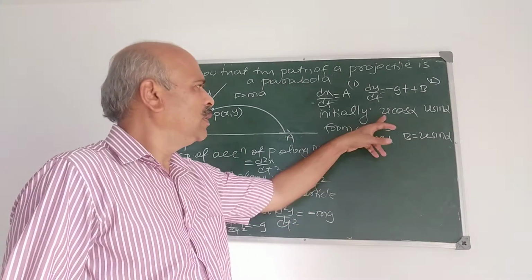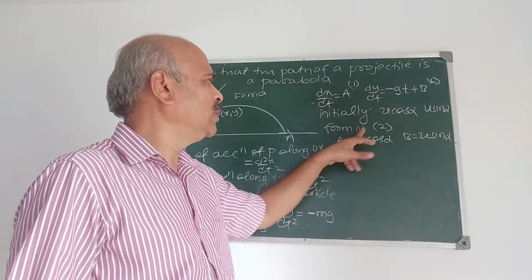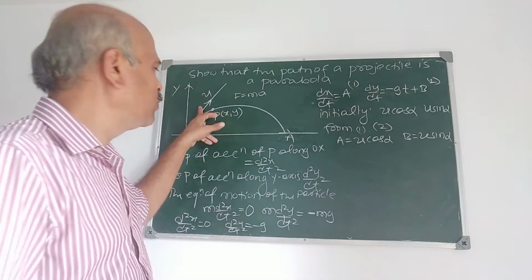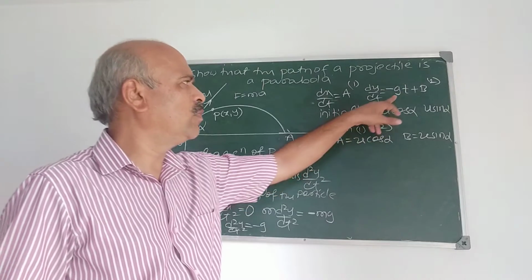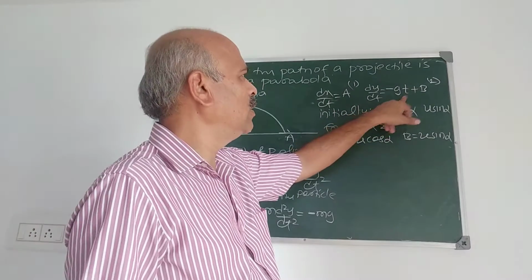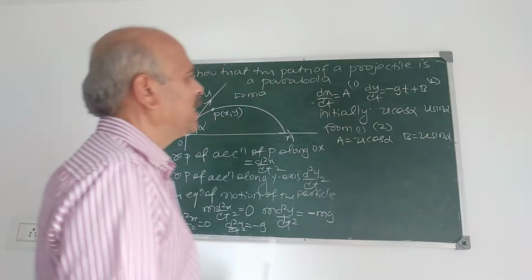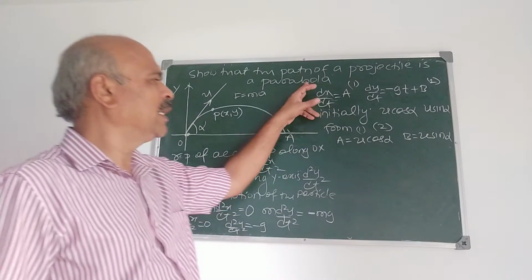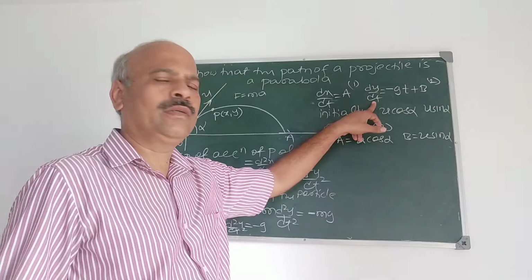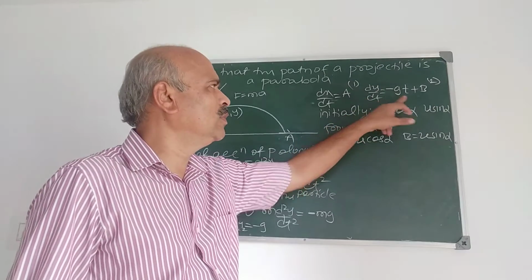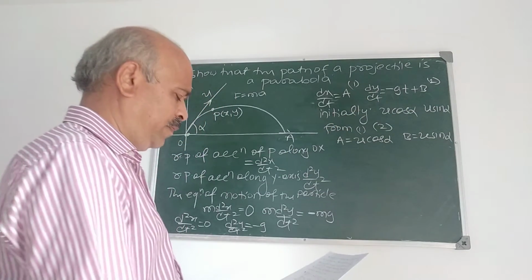Initially we have u cos alpha, u sin alpha, components of u. Therefore, what is a? a is u cos alpha. Substitute t is 0. b is equal to u sin alpha. So dx by dt is u cos alpha. dy by dt at any point, any point means we take t is 0, u sin alpha.